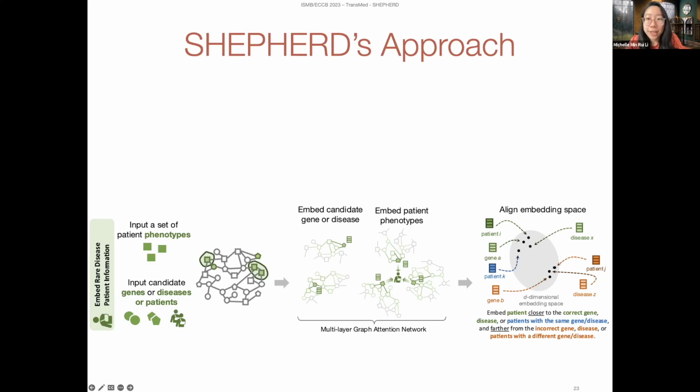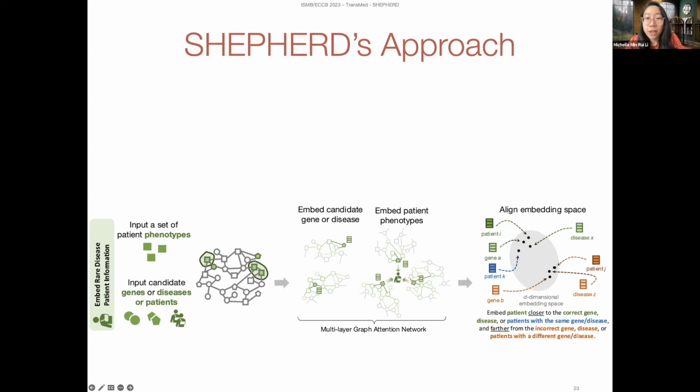The input here is the patient's set of phenotypes, and depending on the task, a set of either candidate genes, diseases, or patients. We first overlay the patient information on the knowledge graph, constructing patient subgraphs from the patient's phenotypes. The candidate genes or diseases are simply individual nodes in the knowledge graph. We then leverage our pre-trained model to embed each candidate as well as the patient's phenotype subgraph. Shepherd generates a single patient phenotype embedding from all of the phenotypes in a patient by performing an attention-weighted average of the phenotypes. At the end of this step, the model outputs an embedding for the patient that represents the aggregated patient phenotypes, as well as the embeddings for each of the candidates.